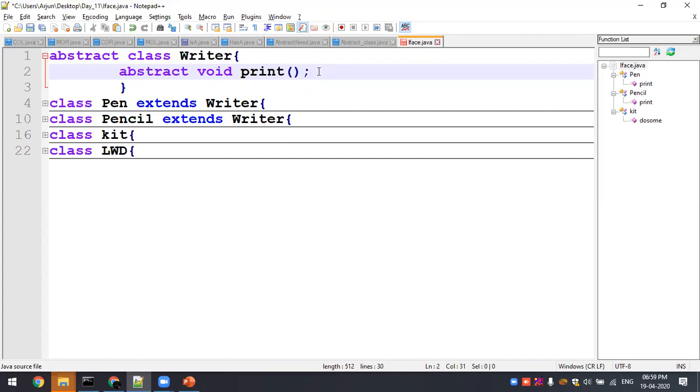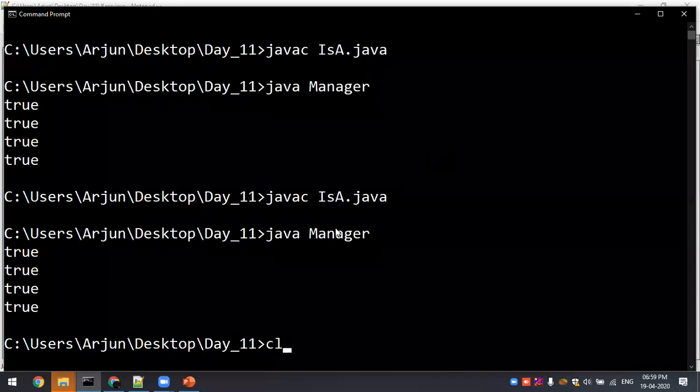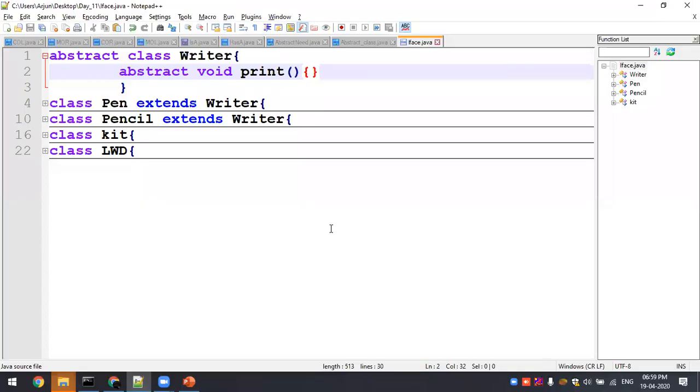For your better understanding, I'm just going to execute this. The class name is what? Interface. Let me say this as an abstract class itself.